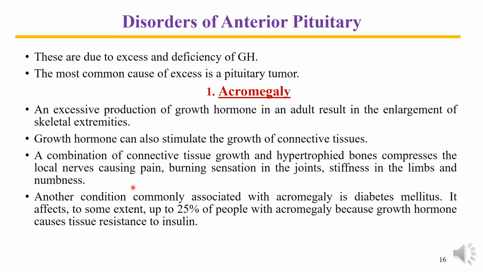Another feature: because we know that growth hormone is hyperglycemic, when it is produced excessively in acromegaly, it causes hyperglycemia and it may result in diabetes mellitus, which is called pituitary diabetes. It is noticed that about 25% of cases of acromegaly result in development of tissue resistance to insulin, and ultimately this results in the condition of diabetes, which I just told you is pituitary diabetes.